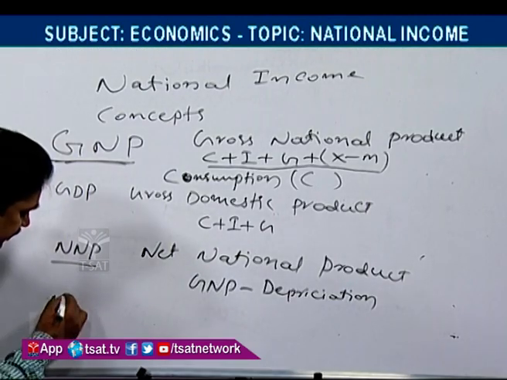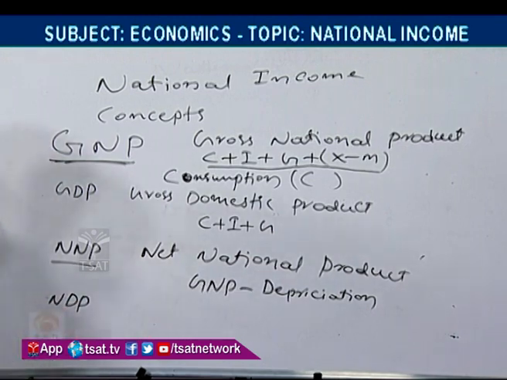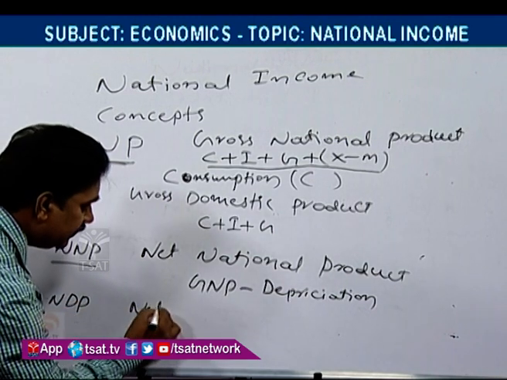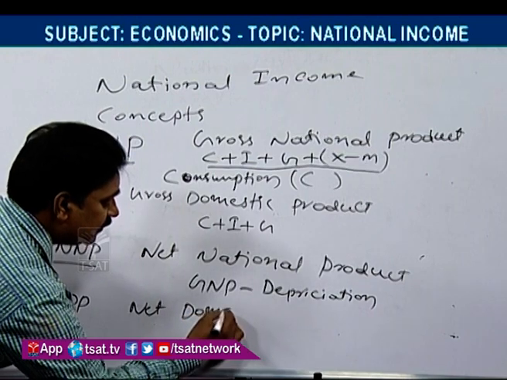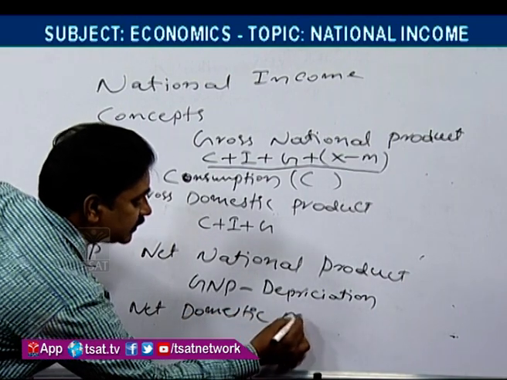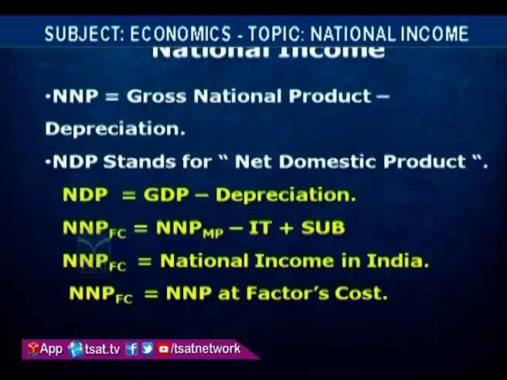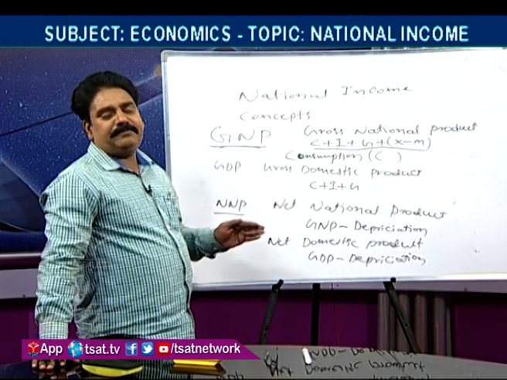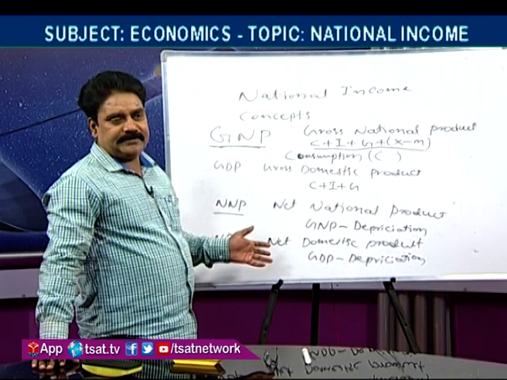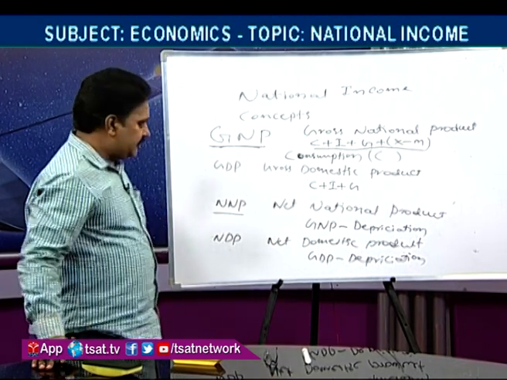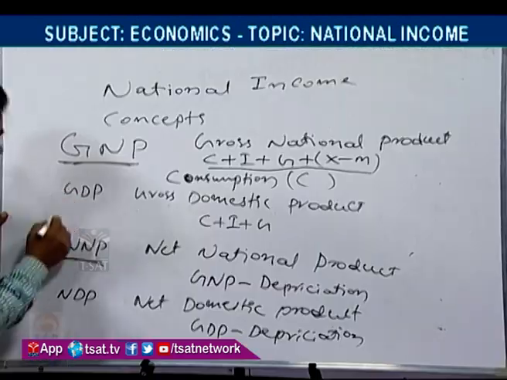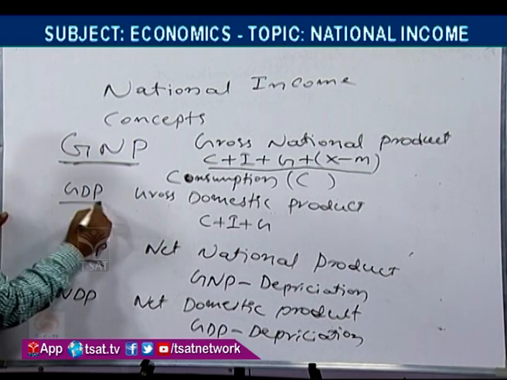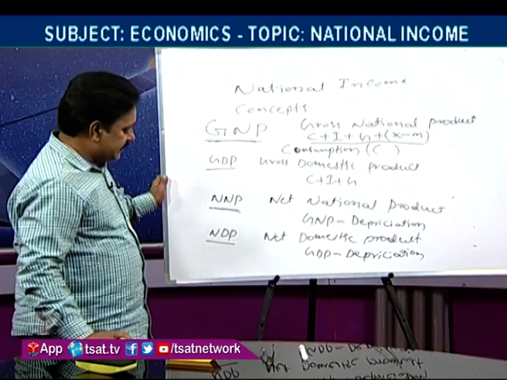Again like that, NDP, net domestic product, is GDP minus depreciation. GDP, gross means total, net means after deducting the depreciation of machines. This is the difference between GNP and NNP, and GDP and NDP.